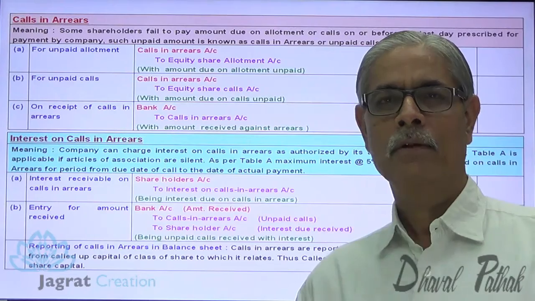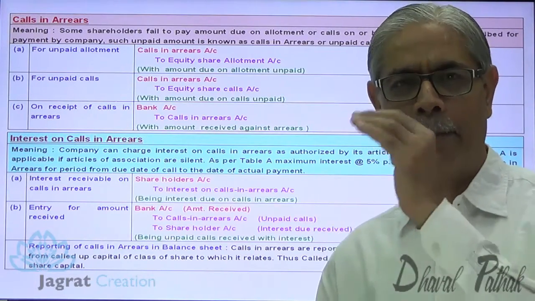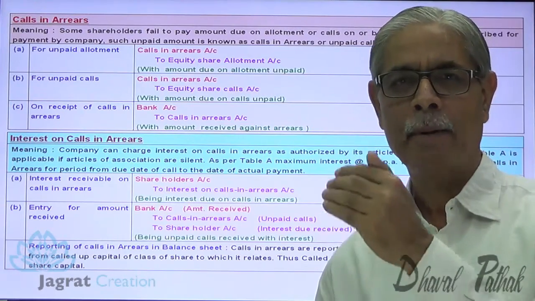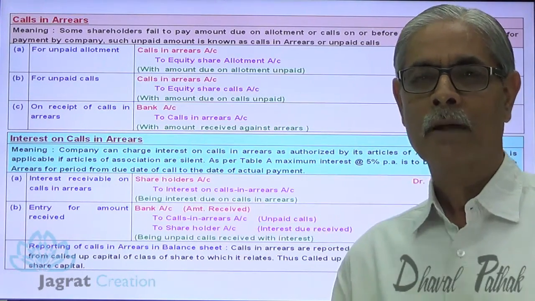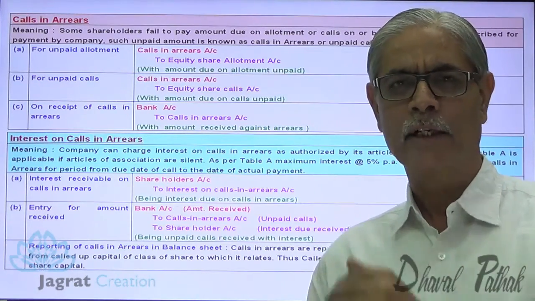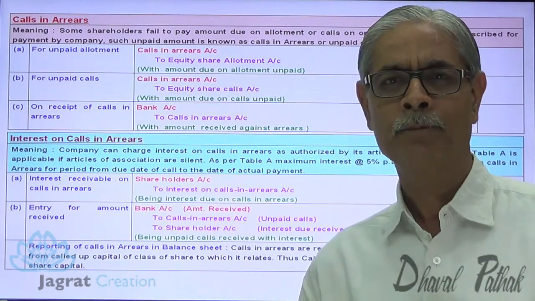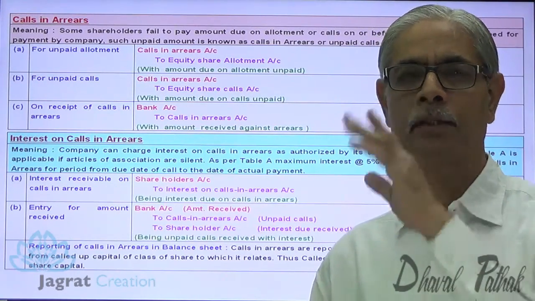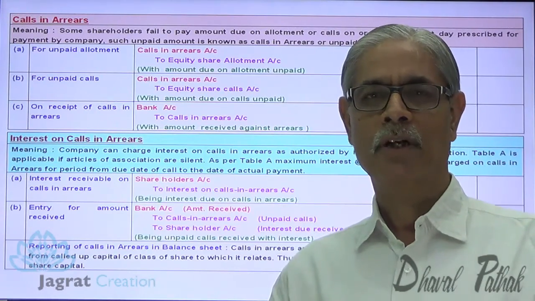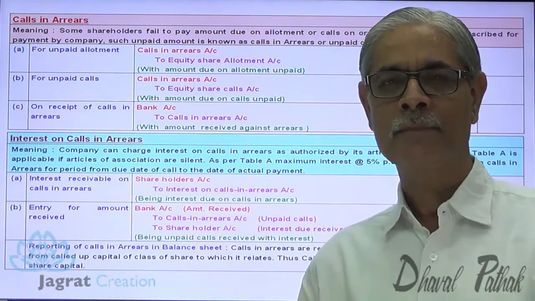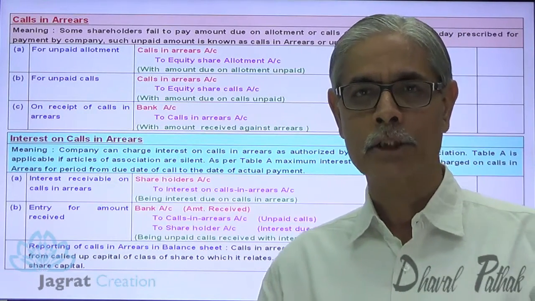Now the next option. Part of the amount is demanded with allotment, and the amount yet to be demanded is with the first call and second call. But some shareholder may pay the first call and second call in advance at the time of allotment. Then such prepayment received by a company is known as calls in advance. How the journal entry for calls in advance gets recorded and how it gets adjusted when the first call and second call get due, observe it.